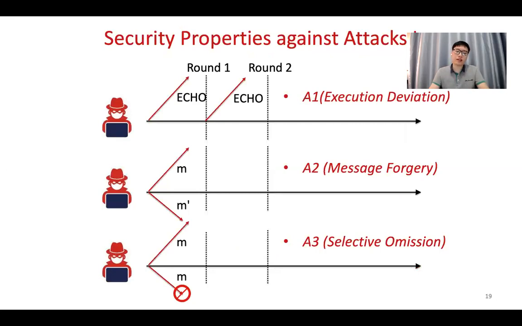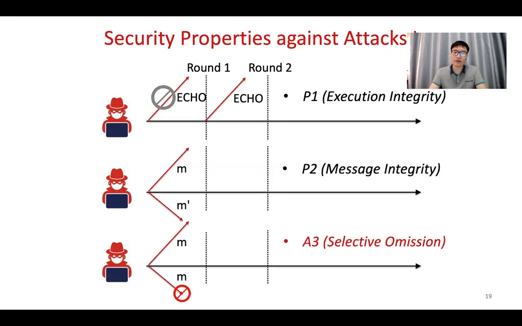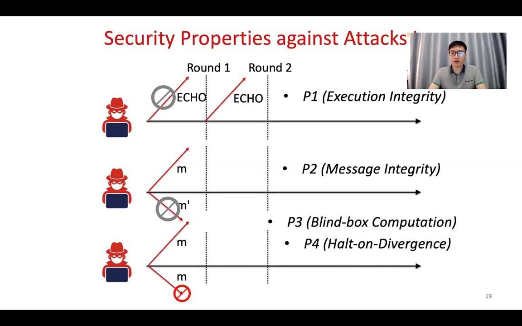Thus, as you can see, in summary, we use execution integrity to prevent the execution deviation attack. And we can use message integrity to prevent message forgery. Further, we have the black box computation and halt-on-divergence, which can help us to prevent selective omission attacks.